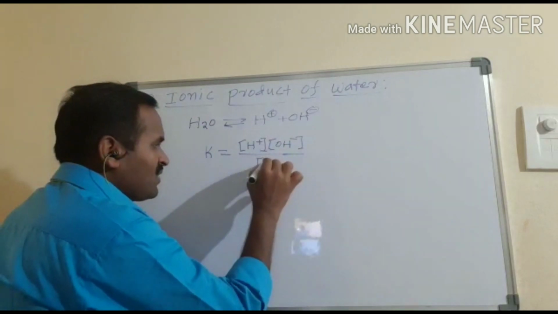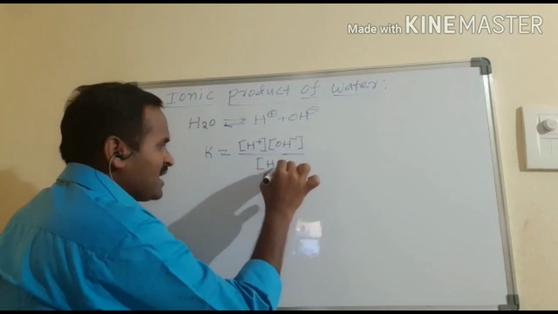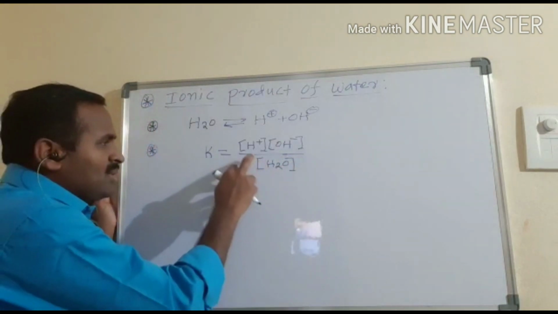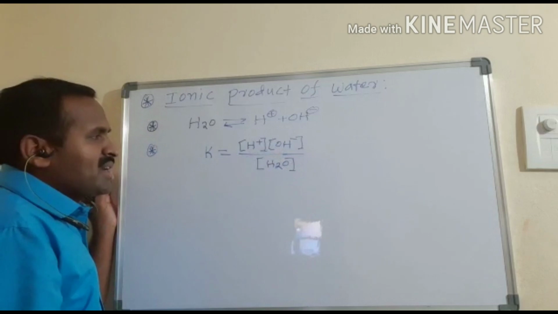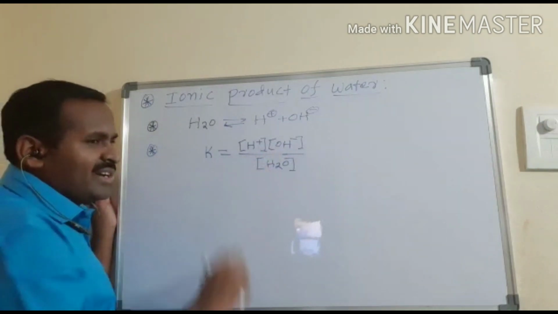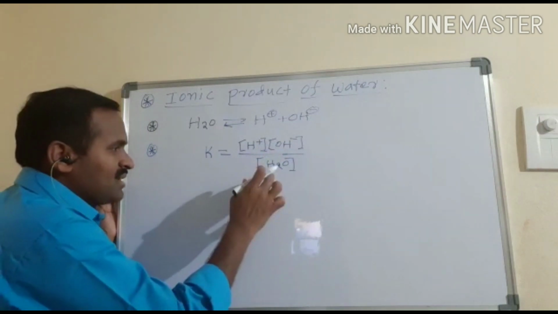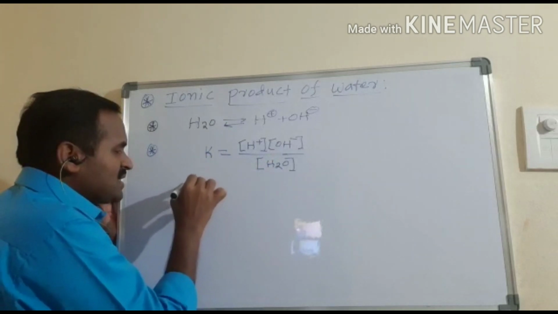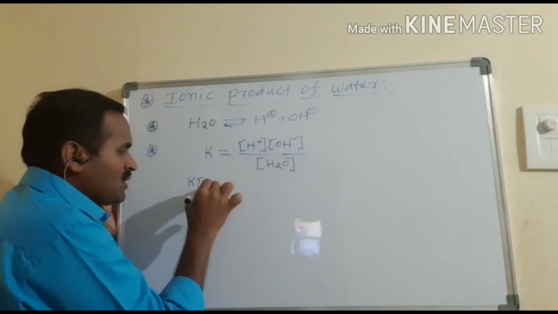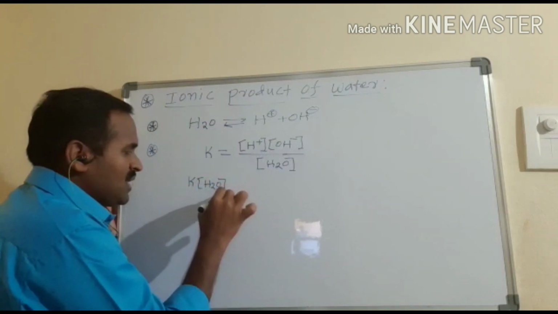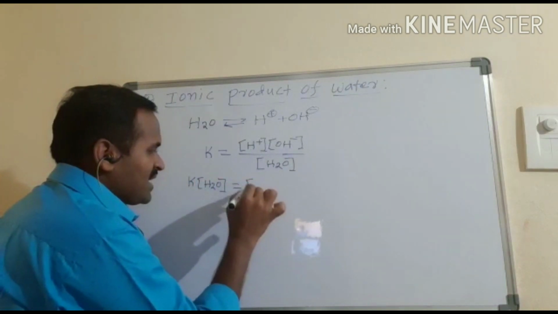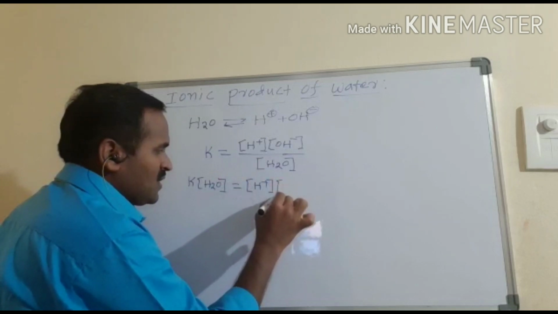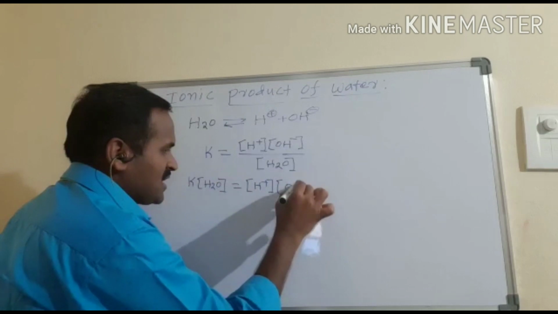There is only one reactant, H2O. So whenever I take this H2O to this side, I will write K into H2O concentration, which equals the H plus ion concentration into the OH minus ion concentration.